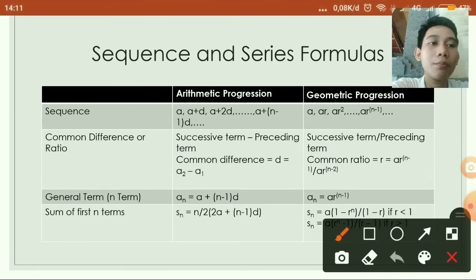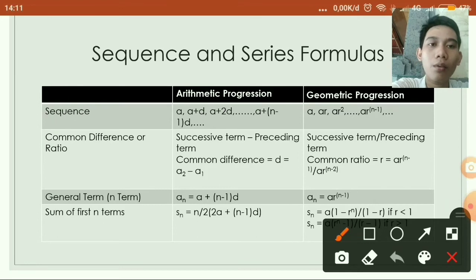Next, geometric progression has a sequence A, A multiplied by R, A multiplied by R to the power of 2, and so on until A multiplied by R to the power of n minus 1.